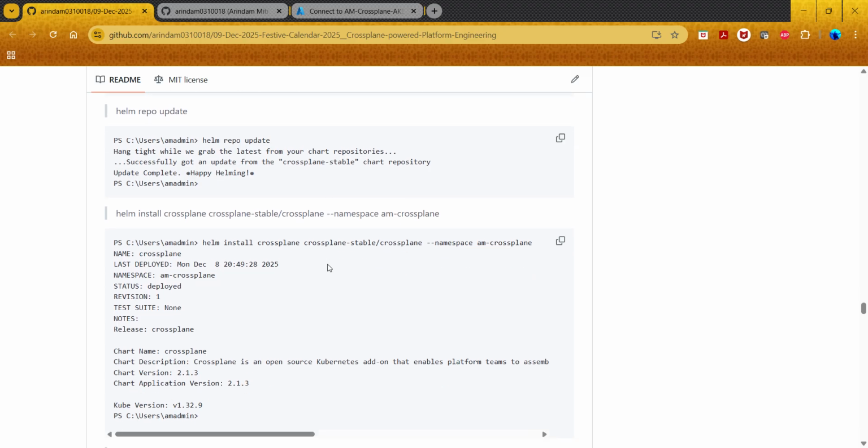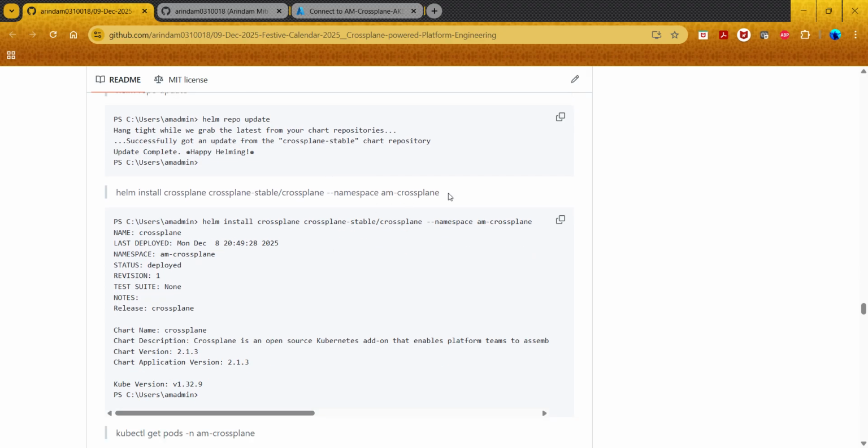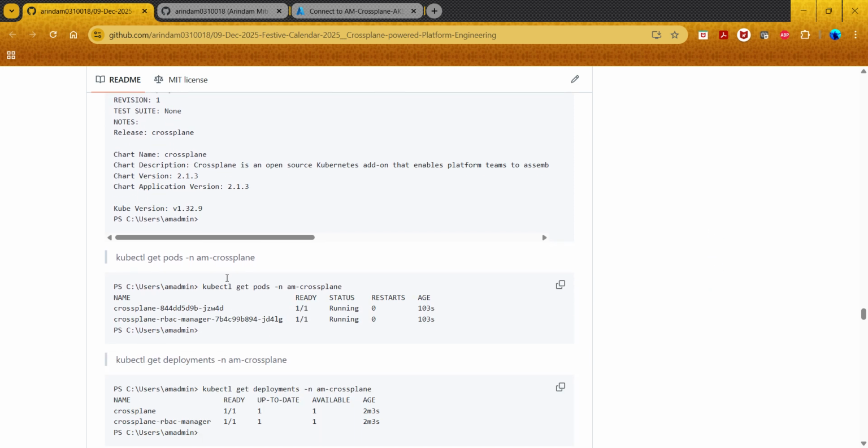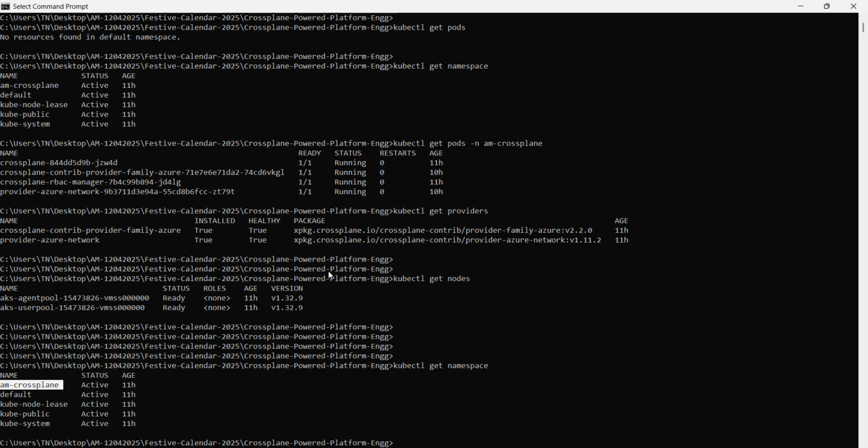Then finally, we are installing Crossplane in the AM Crossplane namespace, the namespace which we created earlier, and this is the command. Again, this is the output which I've recorded. Okay. Then you can validate if Crossplane has been installed. This we can check because we have already